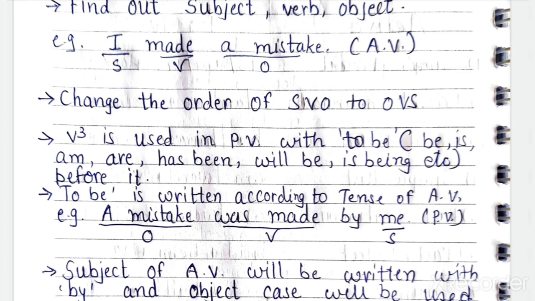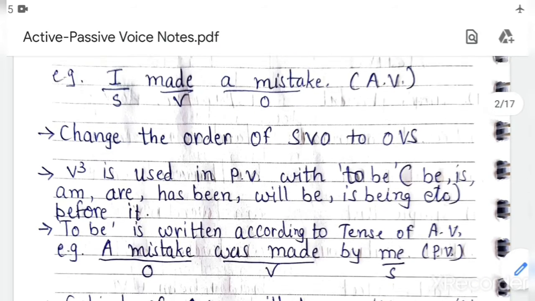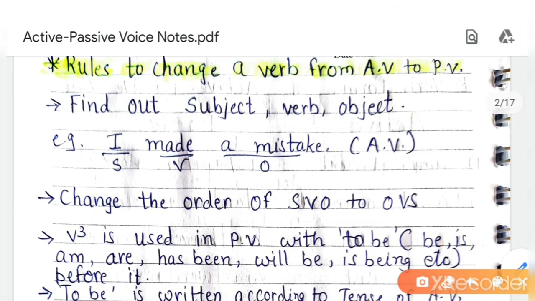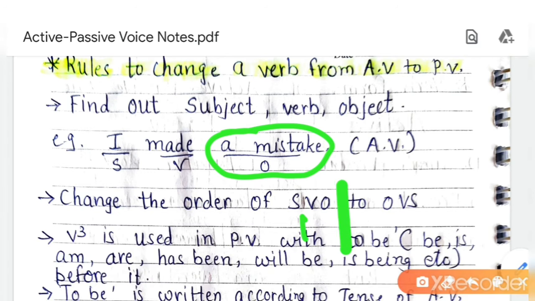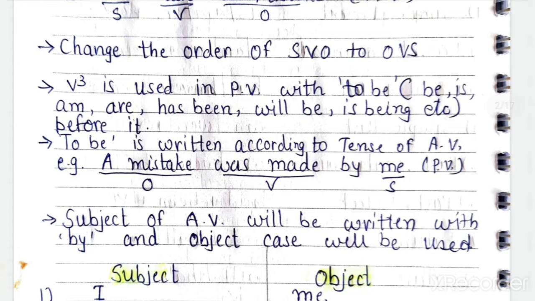Here the object is a mistake. See, a mistake is the object. And here in passive voice we use the third form of the verb with the to be form. To be form means is, am, are, has, had, have, will, shall, being.